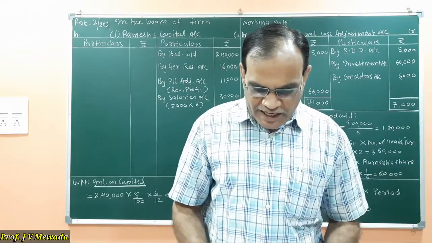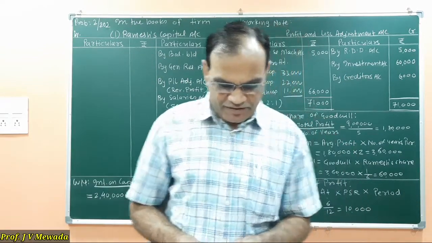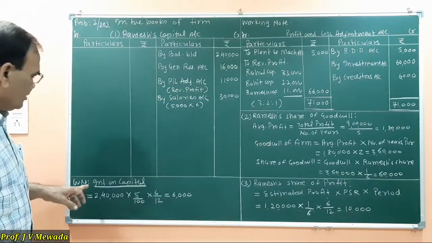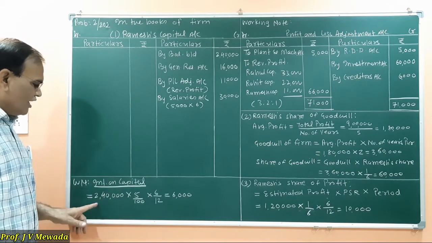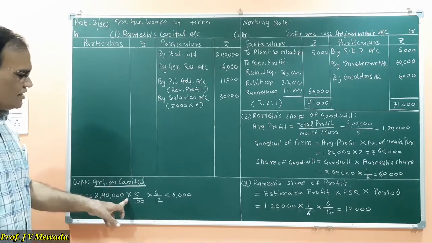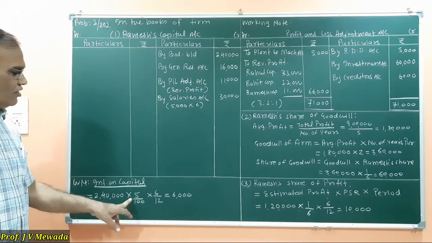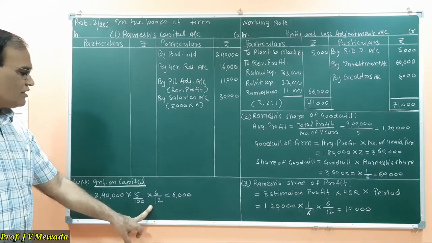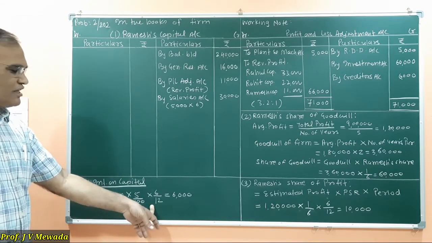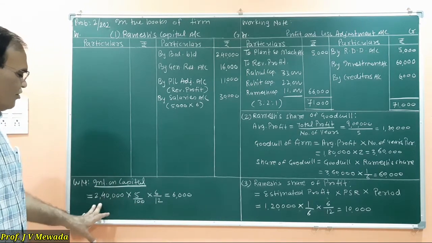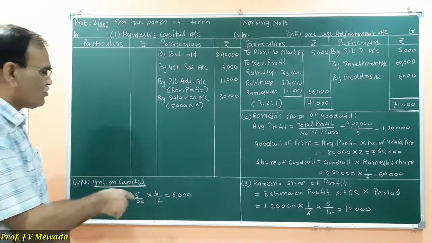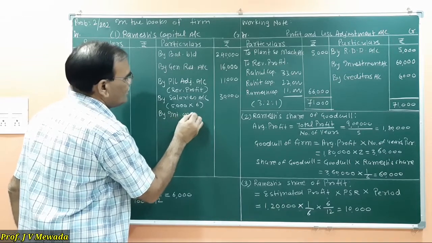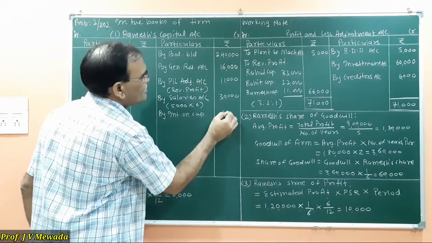Now interest on capital at 5% is payable. Now what is the capital? 2,40,000. So here interest on capital is on 2,40,000. 5% is the rate of interest, and we have to give the interest for 6 months, because he was in business up to 6 months only. So whatever amount arrives, we will get 6,000 rupees. So here we will write by interest on capital 6,000 rupees.